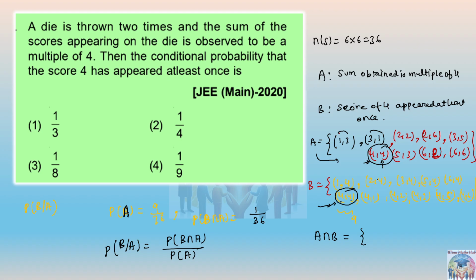Score of 4 appeared at least once means, if we take the common portion, it is a multiple of 4 also, and at least one score of 4 is also possible. So that is only one possibility, that is 4 comma 4. So if you write the elements of A intersection B, that will be only one element, 4 comma 4. Getting this point?